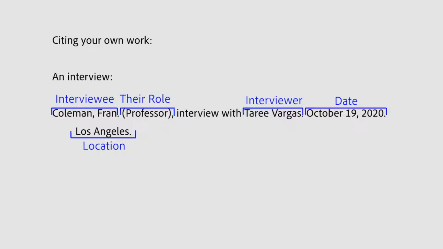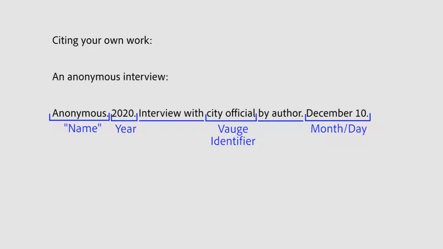If you have a location where a transcript or recording of the interview can be found, it will come after the month and day. Additionally, if this information is housed online, provide a URL. If the person being interviewed requires anonymity, you may use a pseudonym in the text as well as in the reference. Otherwise, you may simply use the word anonymous and structure your citation like this.